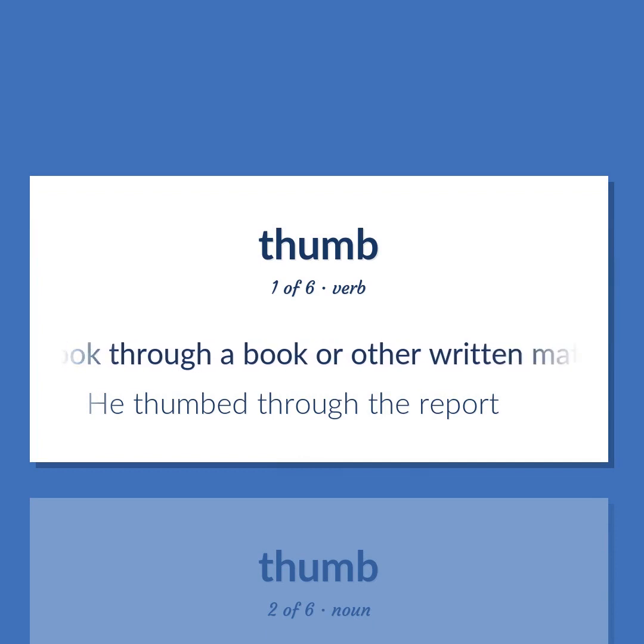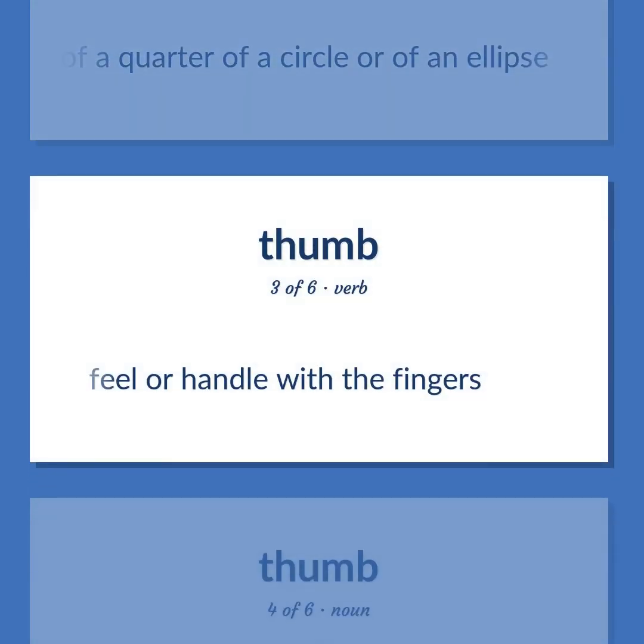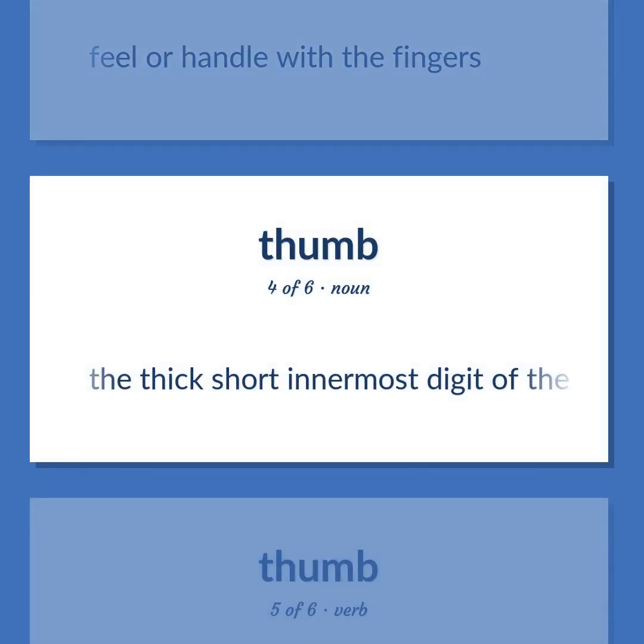Look through a book or other written material. He thumbed through the report. A convex molding having a cross-section in the form of a quarter of a circle or of an ellipse. Feel or handle with the fingers. The thick, short innermost digit of the forelimb.